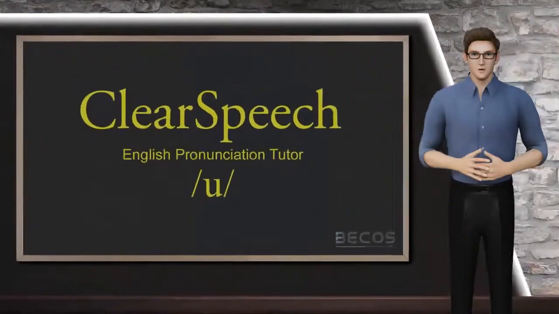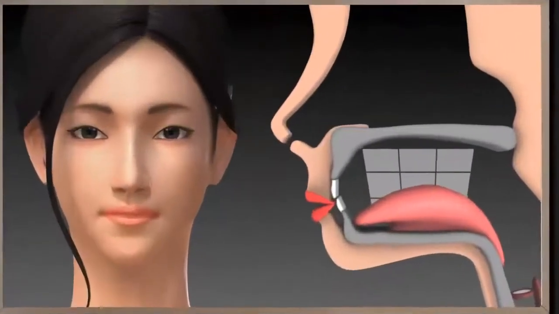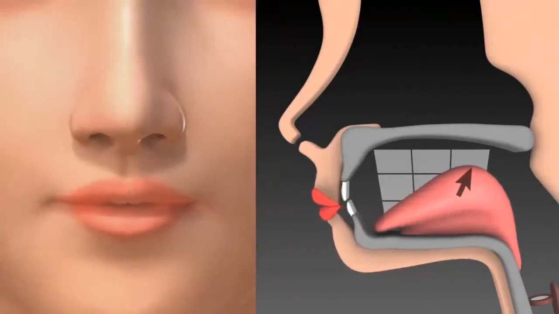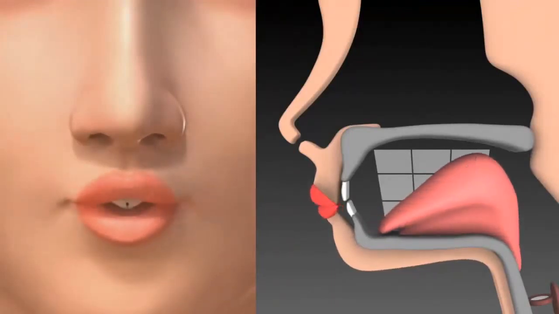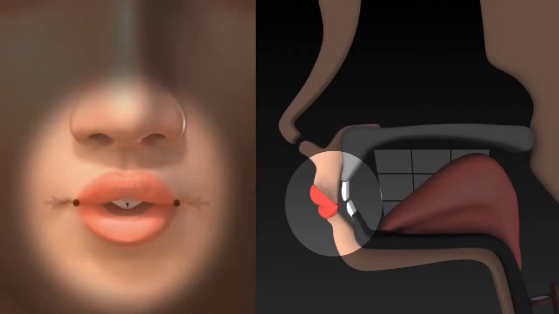Today, we are going to learn about the vowel sound oo. The oo, like in the word who, is produced by positioning the tongue back and high in the mouth. The jaw is in an almost closed position with the lips tightly rounded, making the corners of the mouth push together.